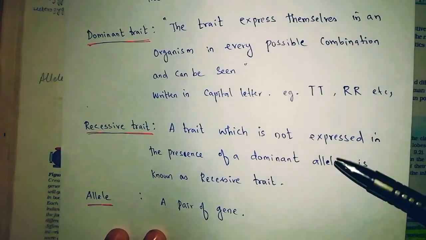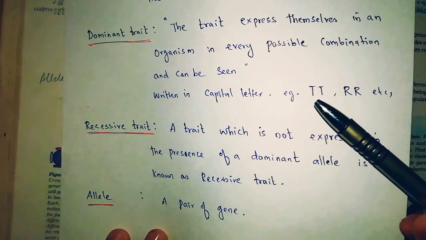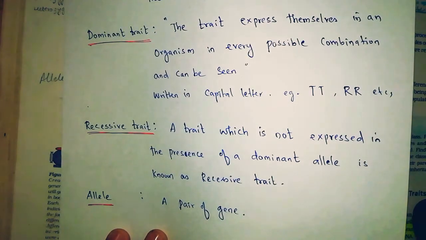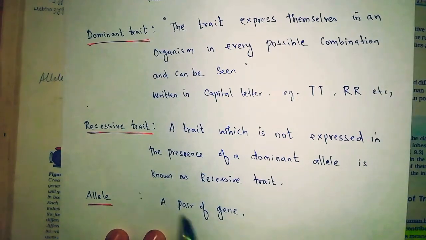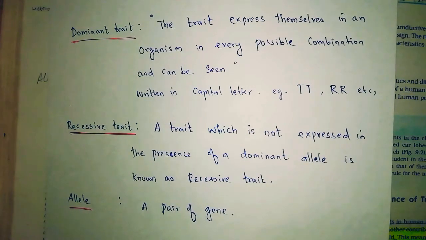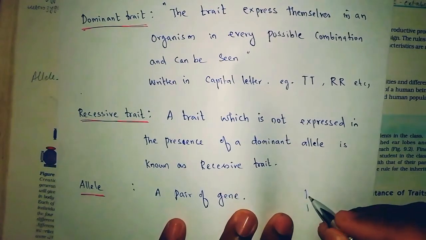And a dominant trait is always written in capital letters, as TT. T means tall, and R means round. So it is always written in capital letters. And recessive is the trait which is not expressed in the presence of the dominant allele. Okay, allele is nothing but a pair of genes. Okay, a pair of genes, you all know that genes have a pair, somewhat like this.